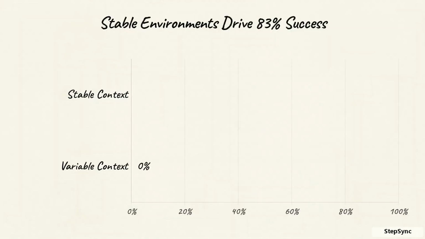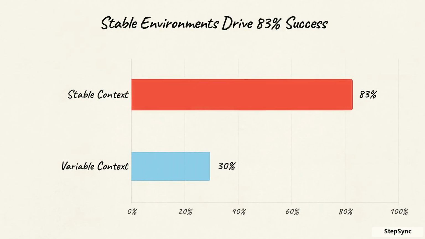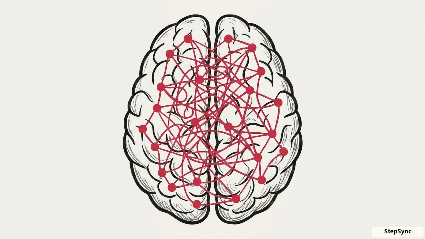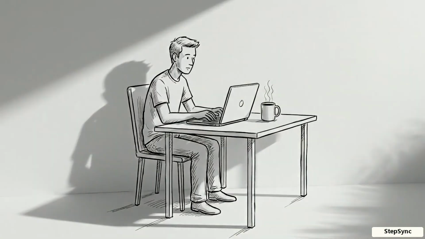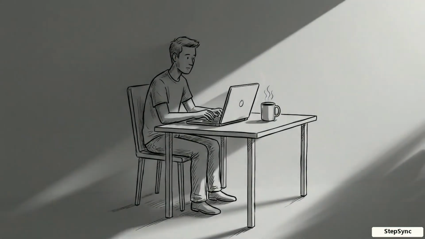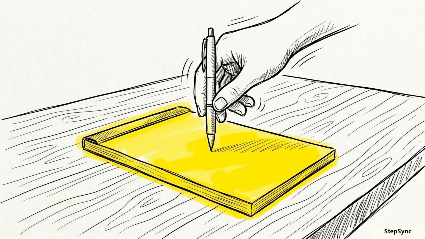A 2022 study in Frontiers in Psychology split habit builders into 2 groups. The people who practiced in a stable, consistent environment reached automaticity much faster, hitting their repetition goals up to 83% of the time. Every time you change where and when you do the action, your brain has to work harder to link the situation to the behavior. When you lock down a specific cue and a physical place, your environment does the work for you. You stop needing to decide to act because the situation itself prompts the response.